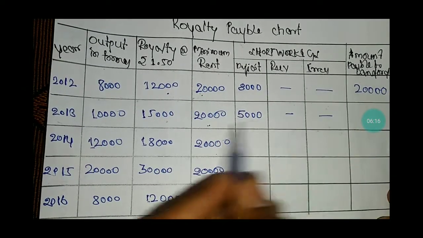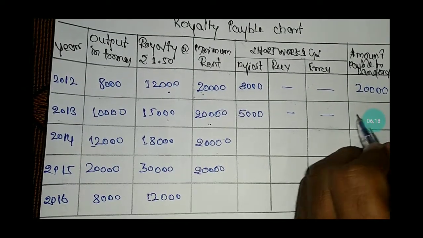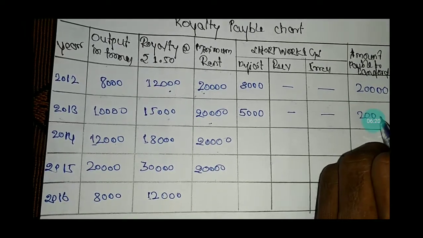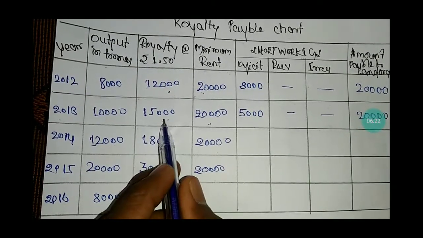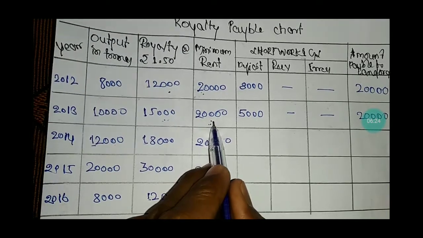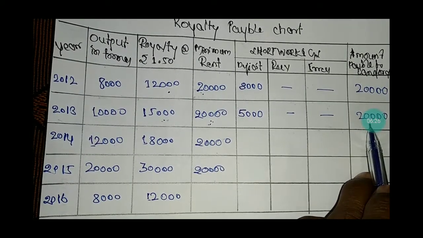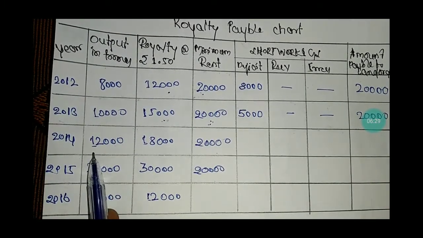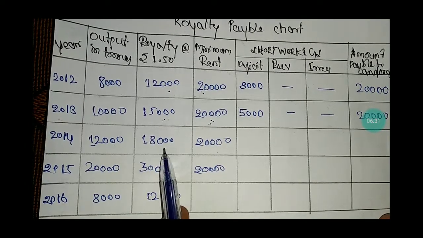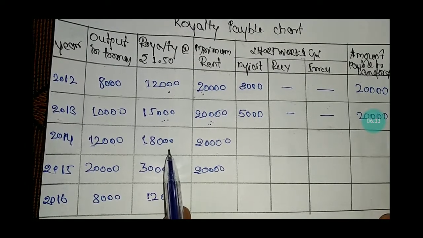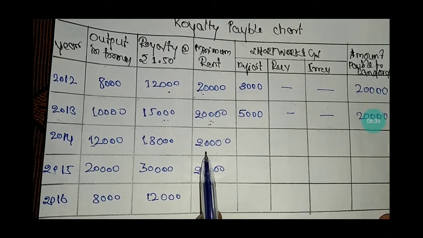There is no irrecovery. The amount payable to landlord is rupees 20,000 because the royalty earned during the year is less than the minimum rent. So the minimum rent will be payable to landlord. In the year 2014, here also the royalty is less than the minimum rent.